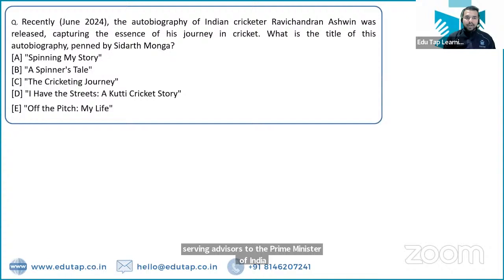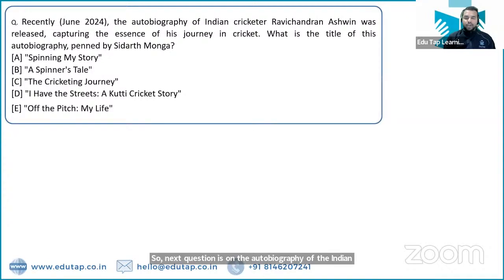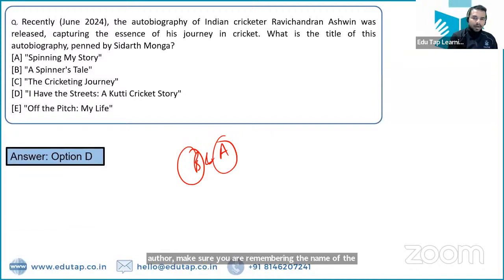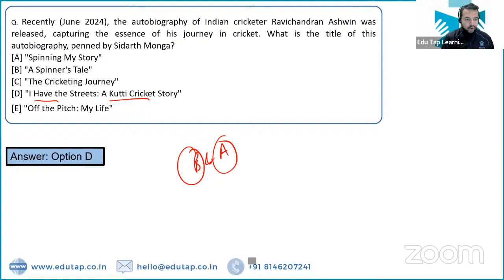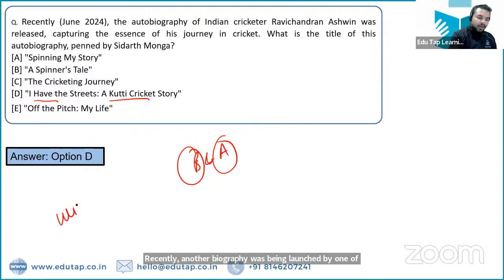So the next question is on the autobiography of the Indian cricketer Ravichandran Ashwin. He has recently launched his autobiography, and you have to tell me the name of that autobiography. I already told you, whenever there are books and authors, make sure you remember the name of the book as well as the author, right? So the name of this particular autobiography of Ravichandran Ashwin is I Have the Streets, a Kutti Cricket Story. Let me tell you guys that recently another autobiography was launched by one of the Australian cricketers, and the name of that book is Winner's Mindset.